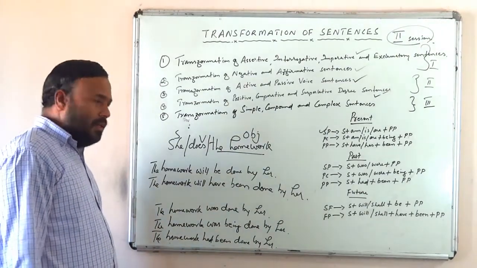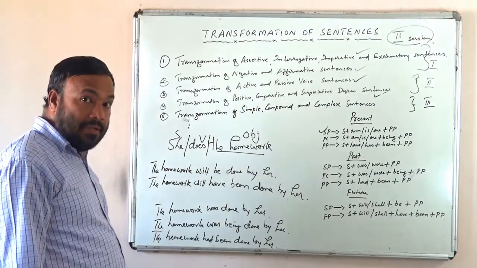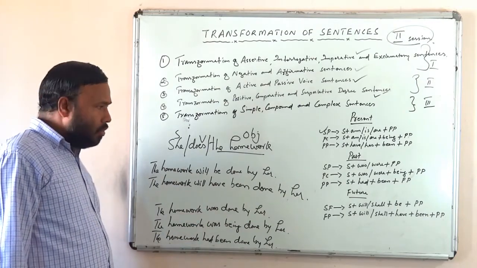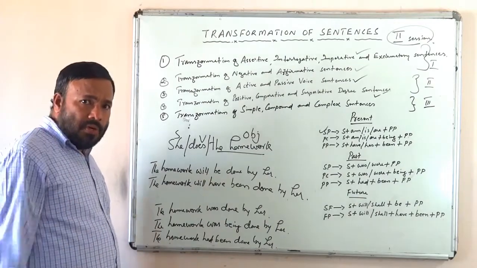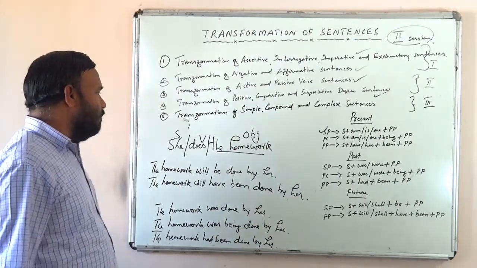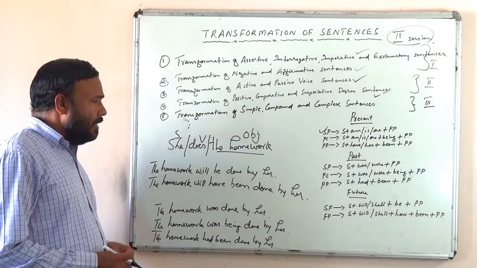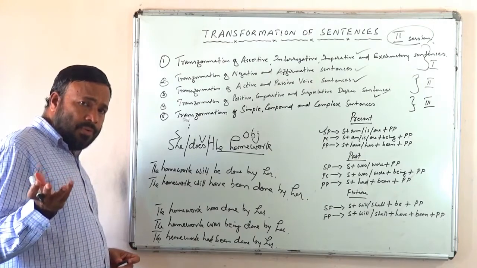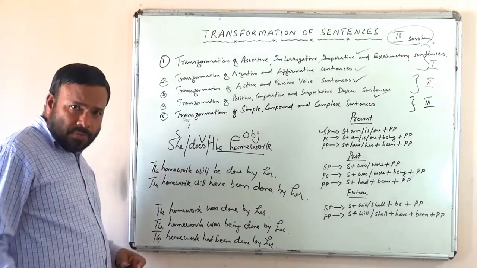So it is very simple. All these things we have discussed in our active and passive voice class, everything about active and passive. So if you wish to know something more about active and passive, please once again view our active and passive voice class. Okay, so this is very simple. If we can change a sentence from active into passive, we can do the other way around also, isn't it?